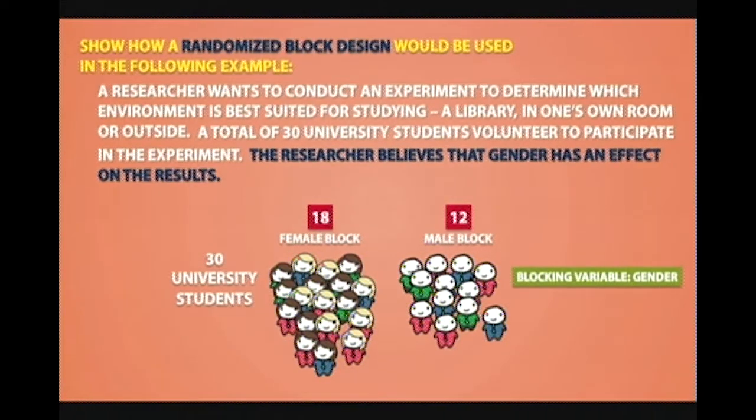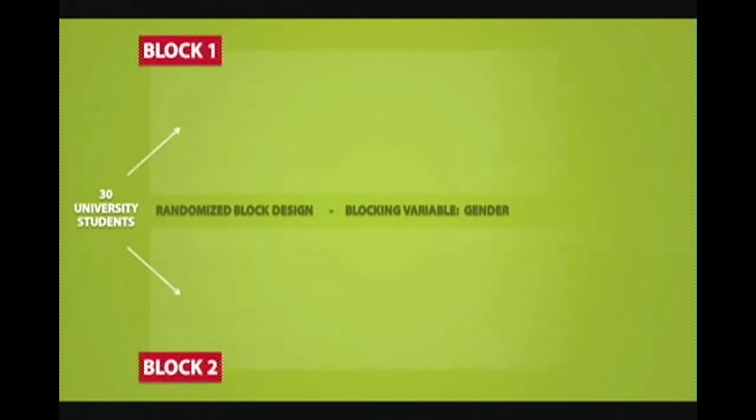So let's make a diagram out of this. We are looking at a randomized block design, and gender was the blocking variable. We started off with 30 university students, and we separated these students into two blocks. One was for males and one was for females. We determined that there were 18 females and 12 males.